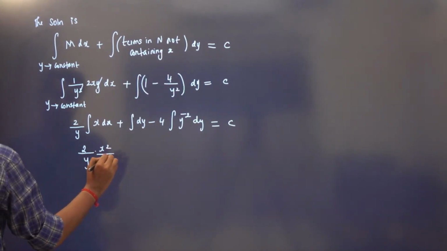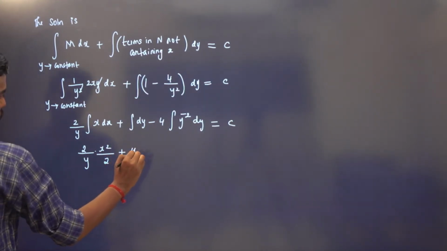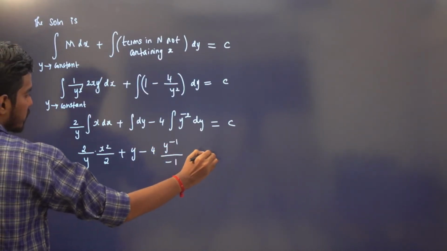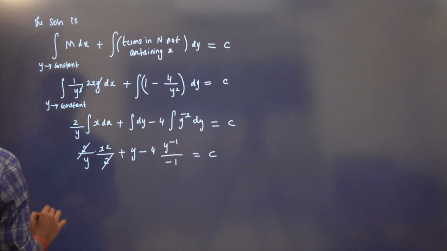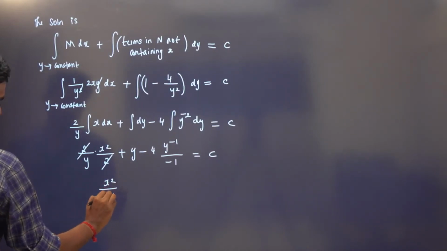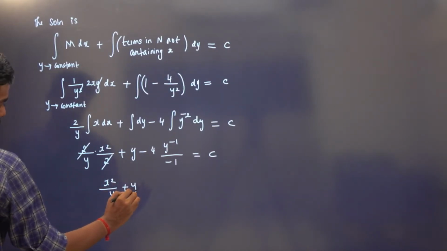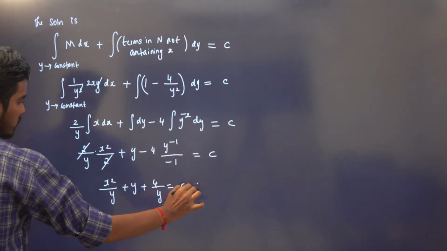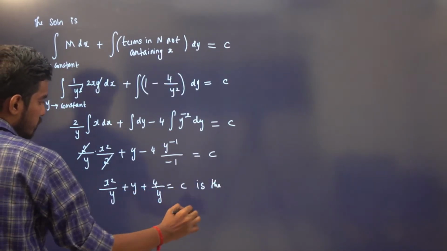So 2 by y, x square by 2 plus y minus 4 times y power minus 1 by minus 1 is equal to c. So x square by y plus y plus 4 by y is equal to c is the required solution.